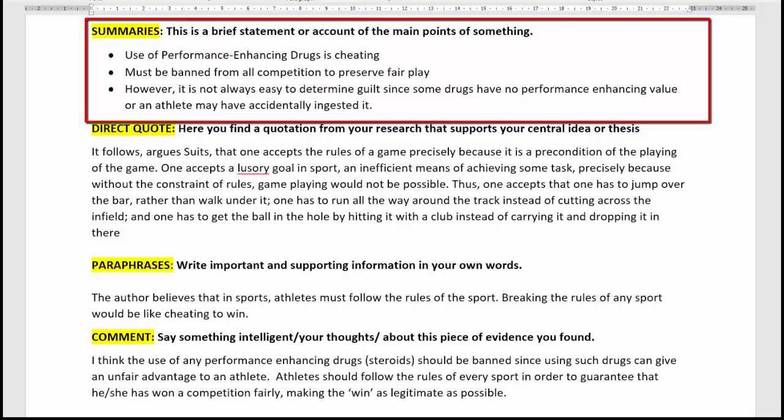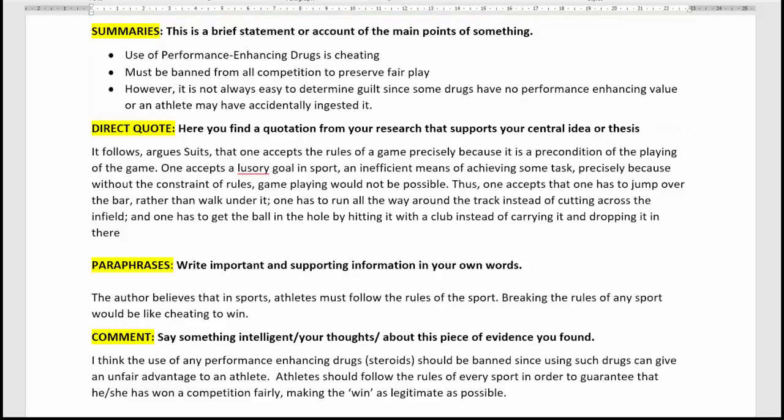First point is, use of performance-enhancing drugs is cheating. It must be banned from all competition to preserve fair play. However, it is hard and it's not easy to determine guilt, since some drugs have no performance enhancing value, and sometimes athletes can accidentally ingest these drugs. Okay, so that's my summaries.